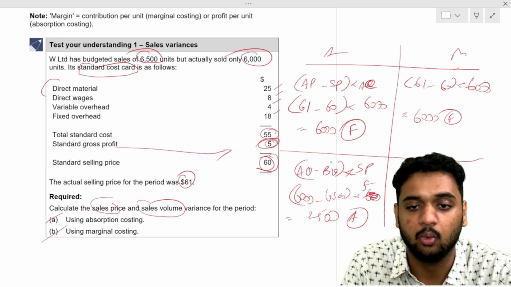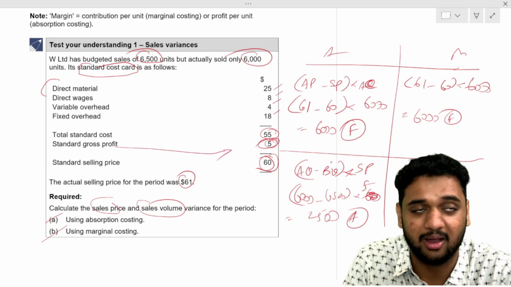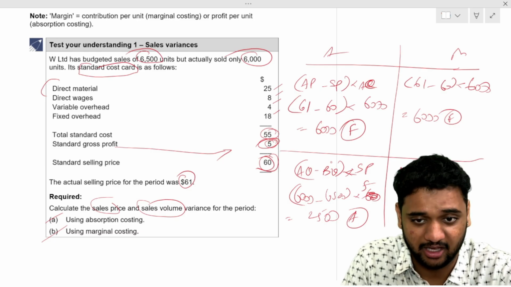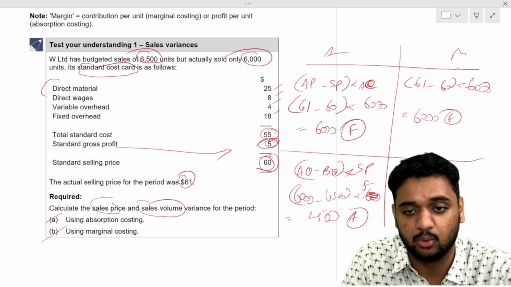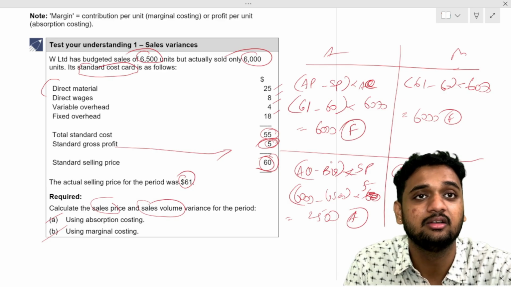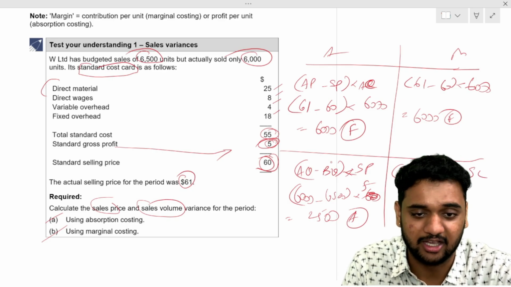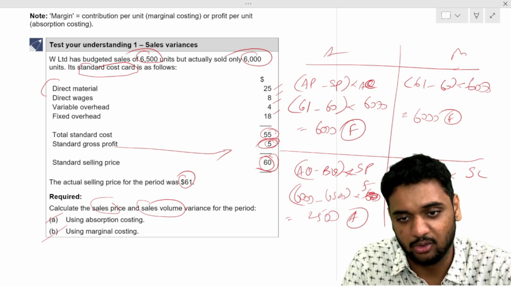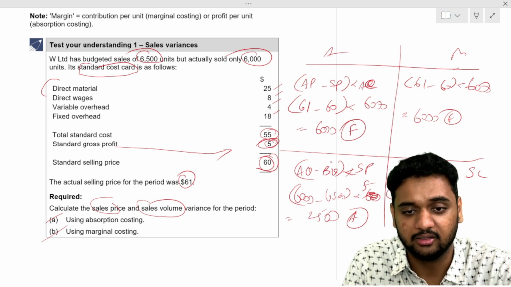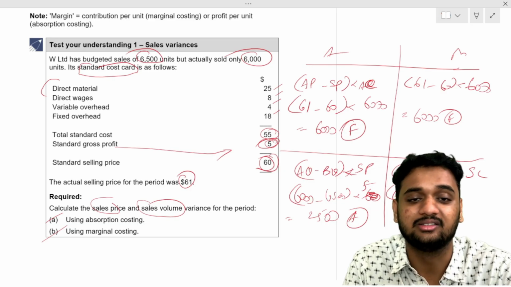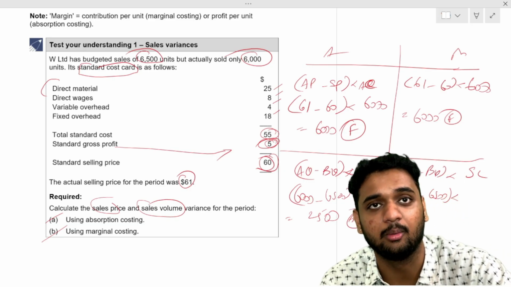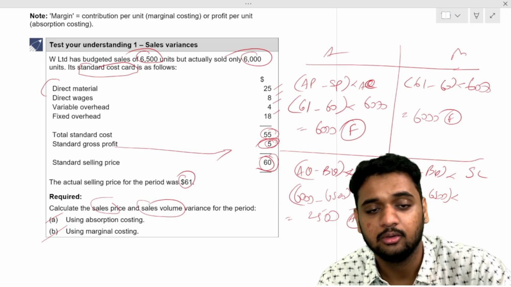Understood? Now marginal costing. What is the formula? Sales volume variance is actual quantity minus budgeted quantity into standard contribution. Instead of standard margin, we write standard contribution. Actual quantity is 6,000 units minus budgeted quantity 6,500 units into standard contribution. What is the contribution formula? Selling price minus variable cost.